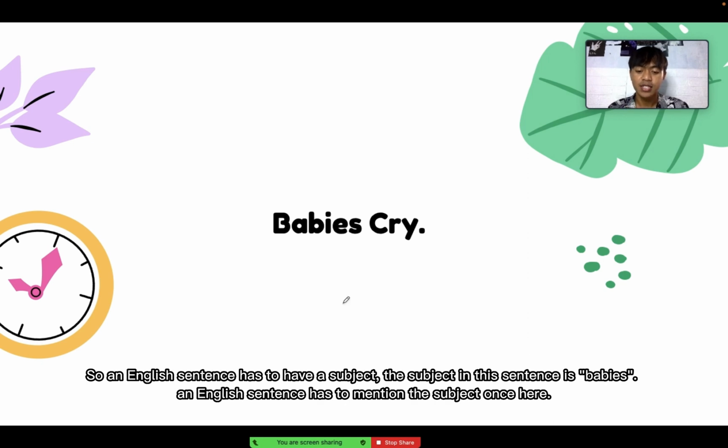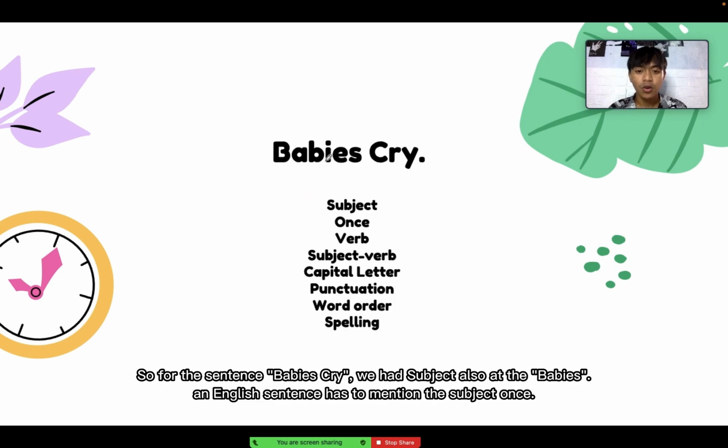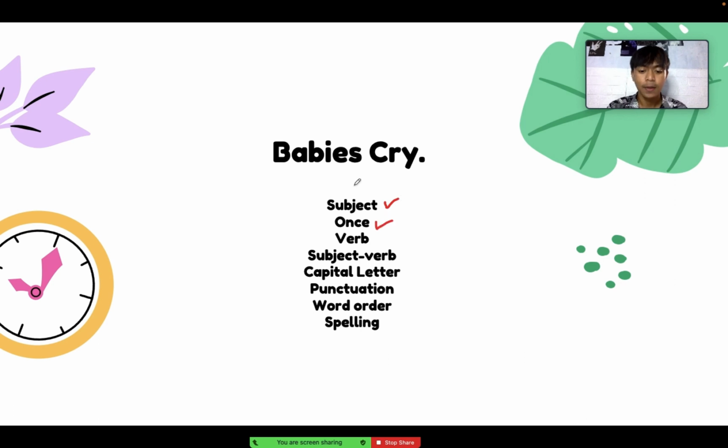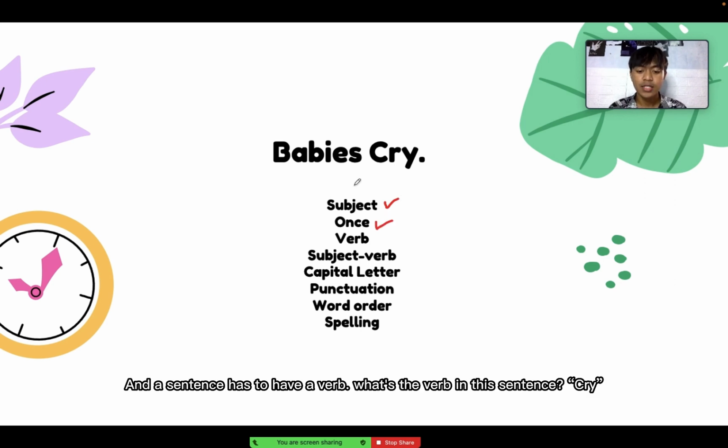As an English sentence, it has to have a subject. The subject in this sentence is "babies." An English sentence has to mention the subject once. And the sentence also has a verb.